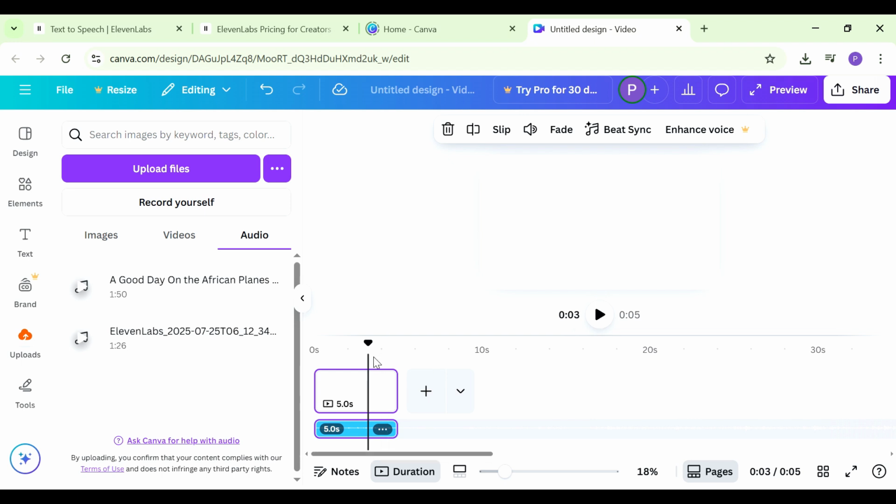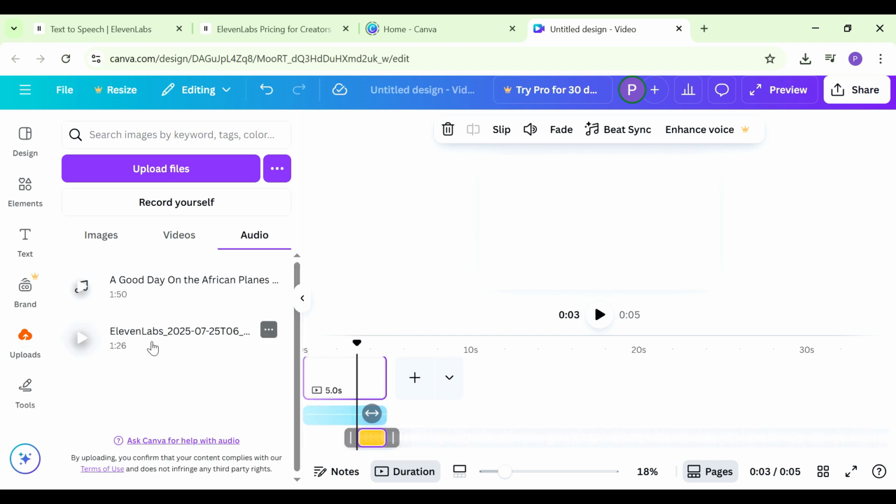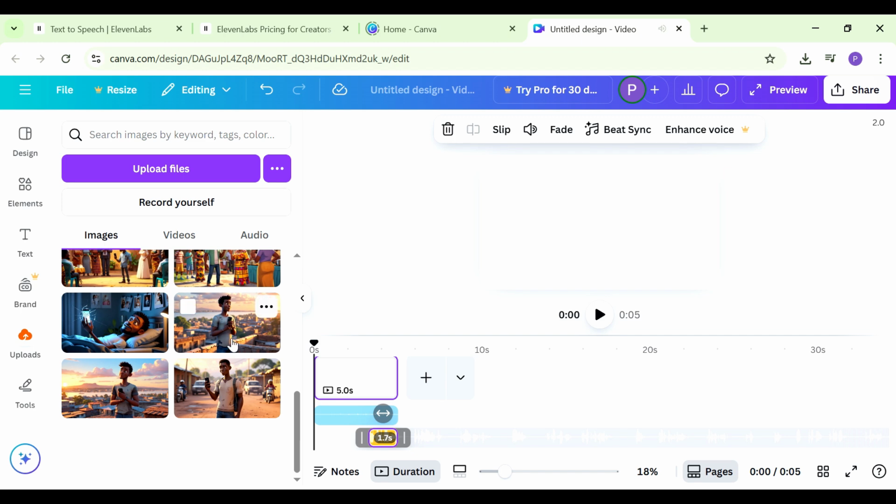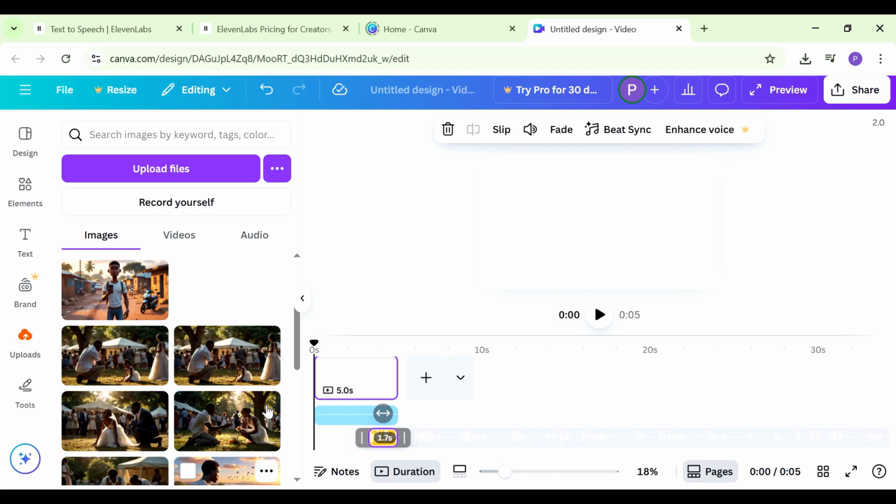So again, ensure your playhead is where you want the voiceover to begin. I want it to start a little bit after the music has just started. So this is where we are going to have our voiceover. So now we can start adding in the images of our scenes one after the other.